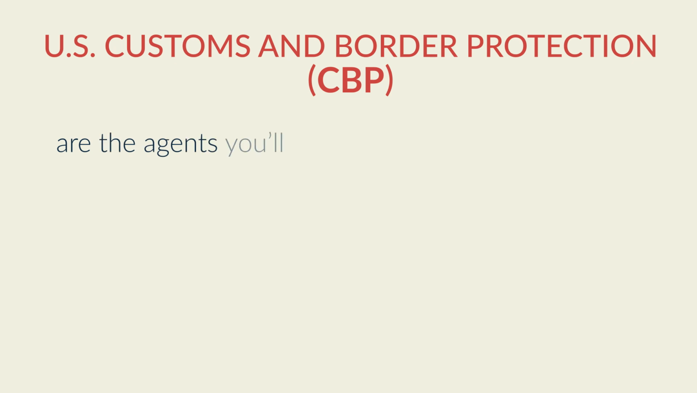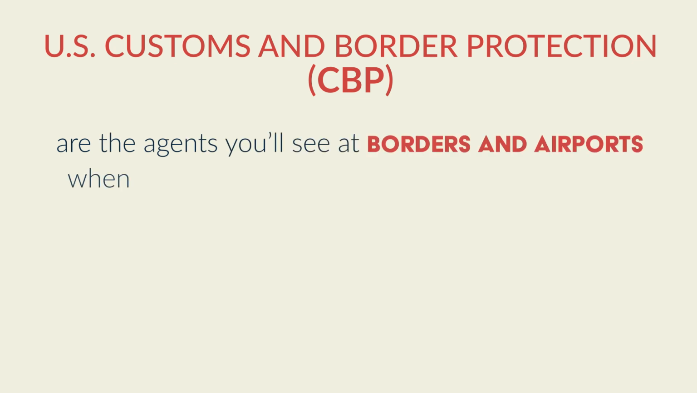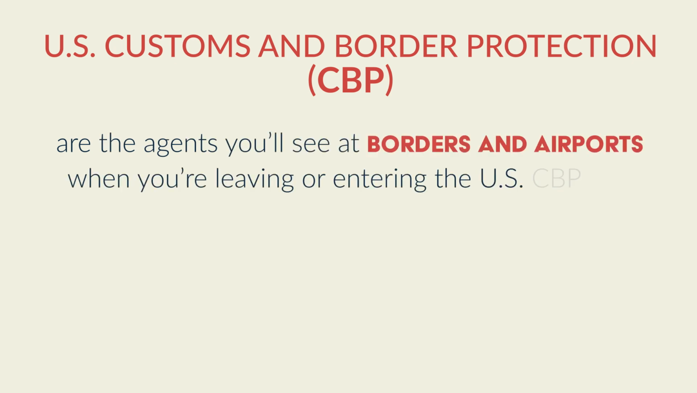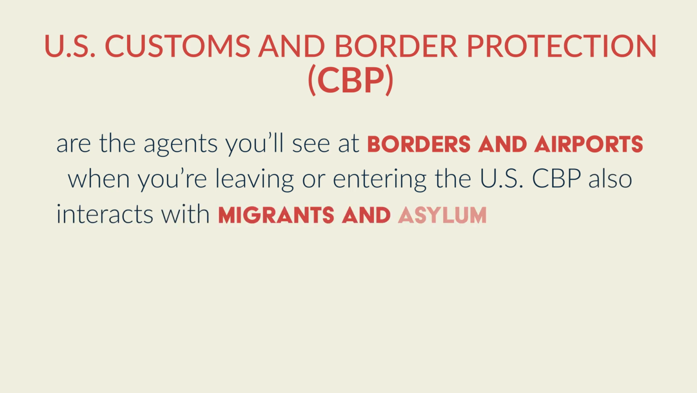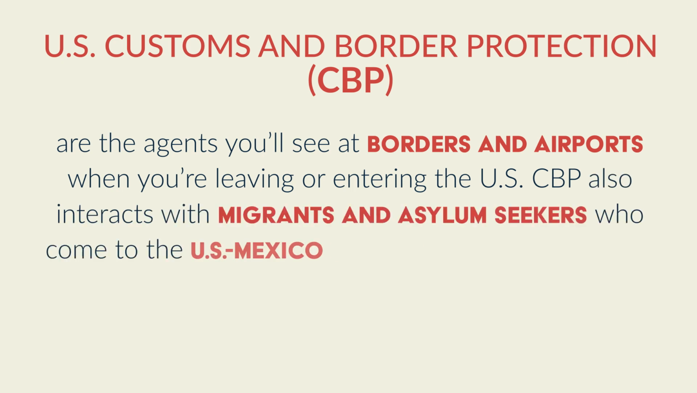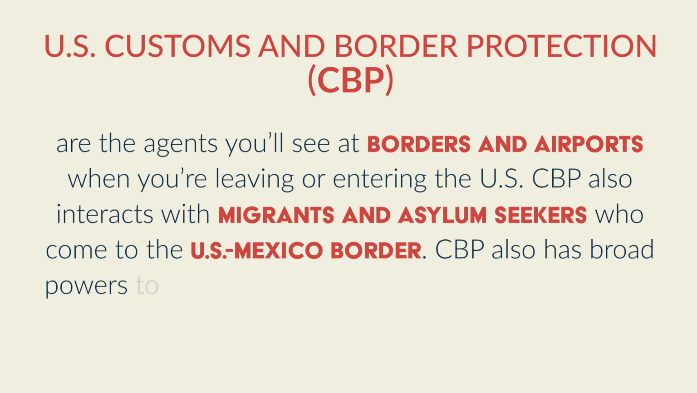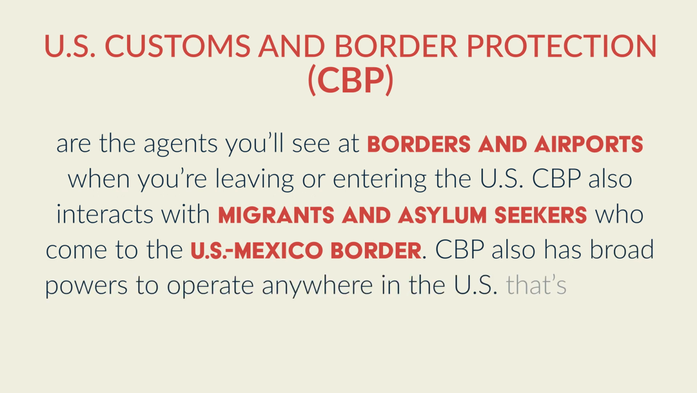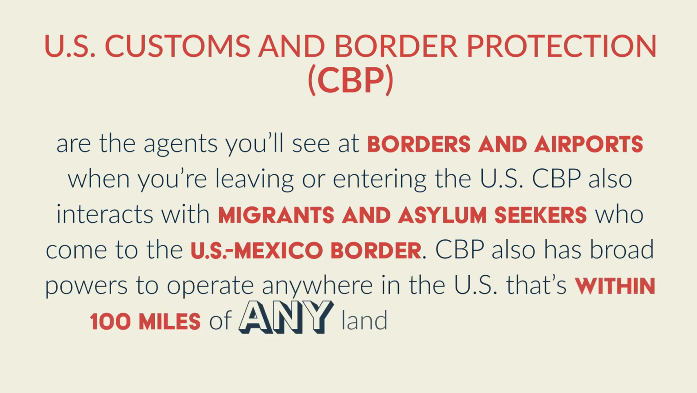U.S. Customs and Border Protection, or CBP, are the agents you'll see at the borders and at airports when you are leaving or entering the U.S. CBP also interacts with the migrants and asylum seekers who come to the U.S.-Mexico border. CBP also has broad powers to operate anywhere in the U.S. that's within 100 miles of any land or coastal border.